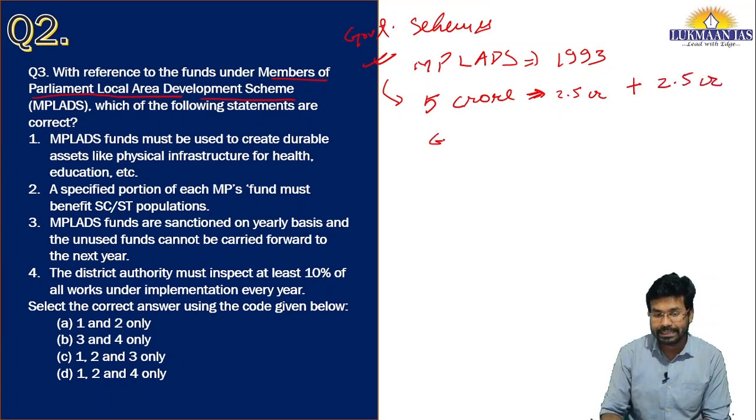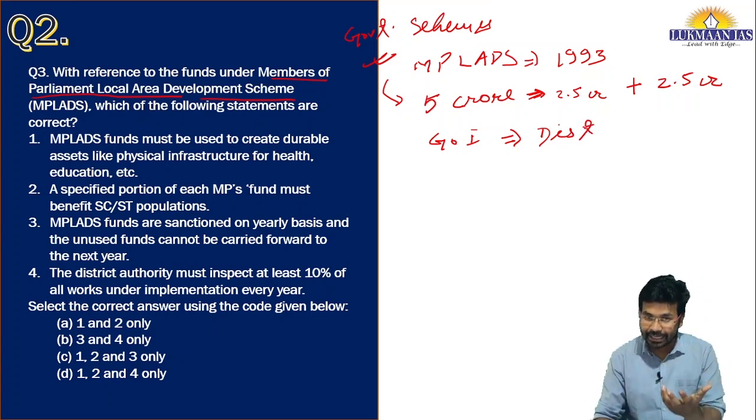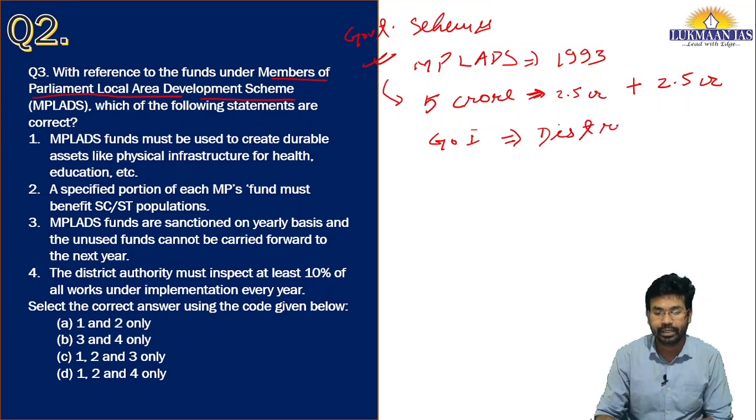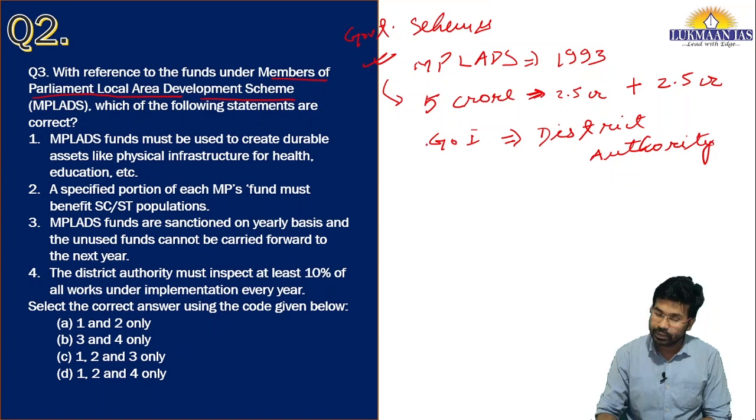What happens here is that the fund is given by the government of India to the district authority. It goes to the district collector or the district authority. The fund does not directly go to the member of parliament.